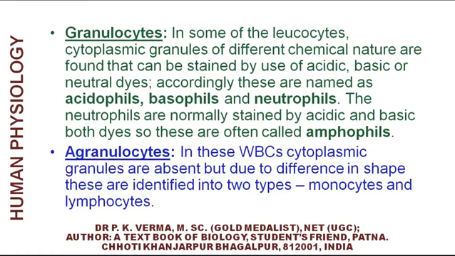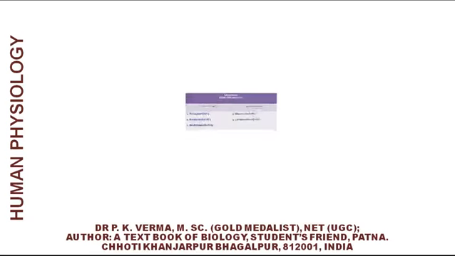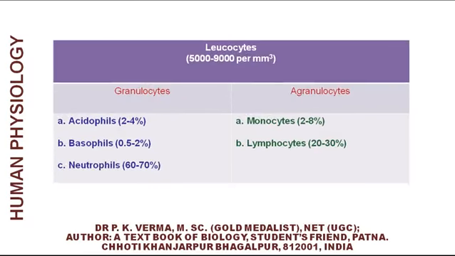The agranulocytes have no cytoplasmic granules, but due to difference in shape, these are identified into 2 types, monocytes and lymphocytes. In this table, you can see the differential count of WBC.